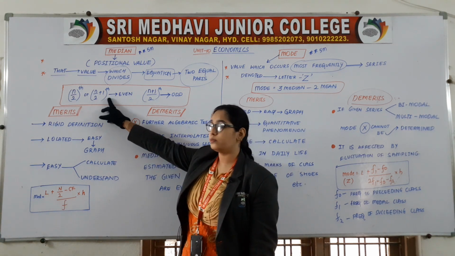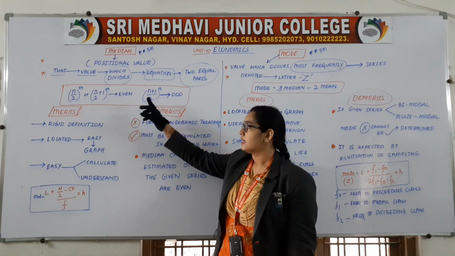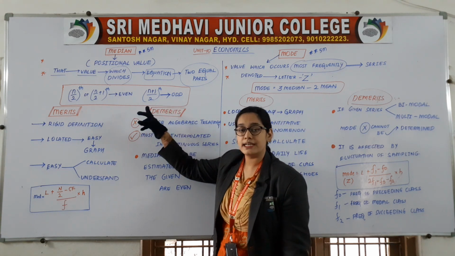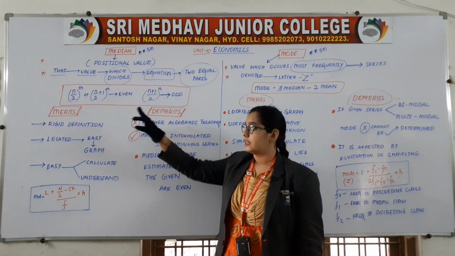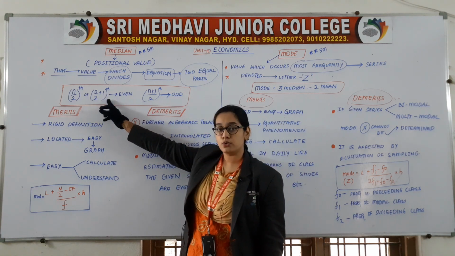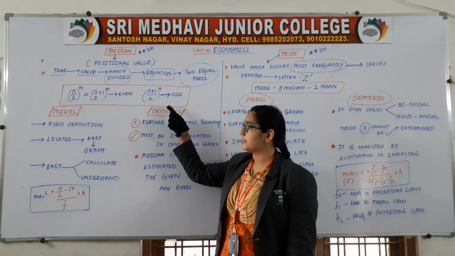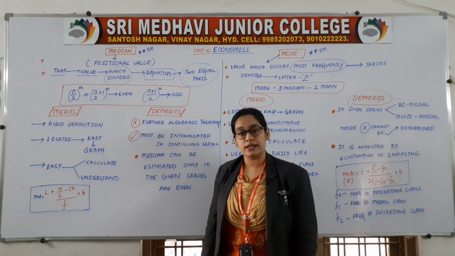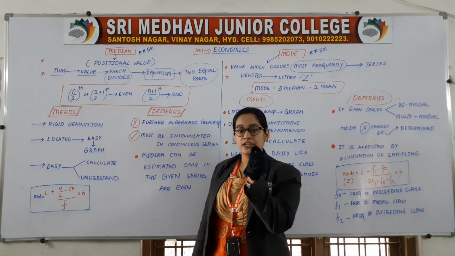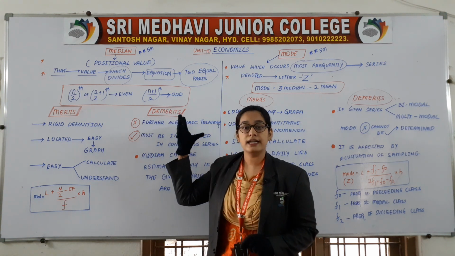So, whenever the series are even, then you need to use this formula: n by 2th term or n by 2 plus 1th term. Whatever numbers are there, that is your n number. If it is odd, n plus 1 by 2. There is a difference in this. N by 2 plus 1 is different, n plus 1 by 2 is different. A small minor change will also make a great difference here.